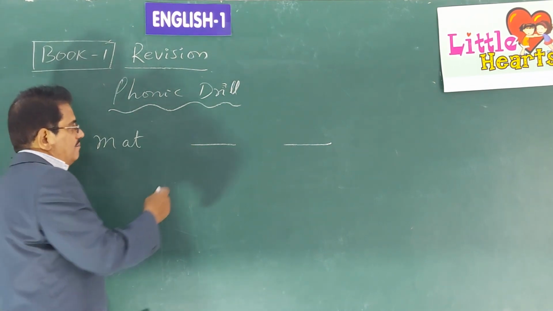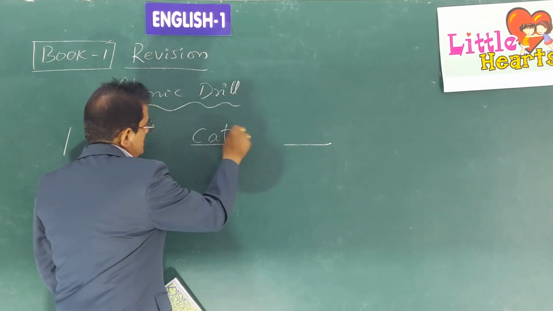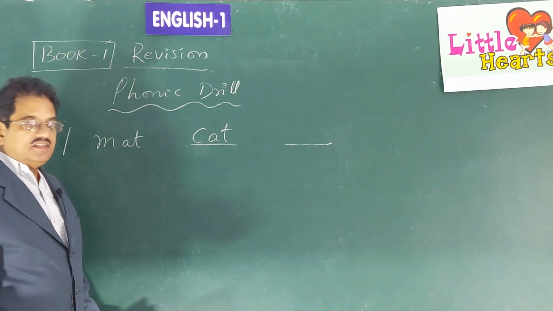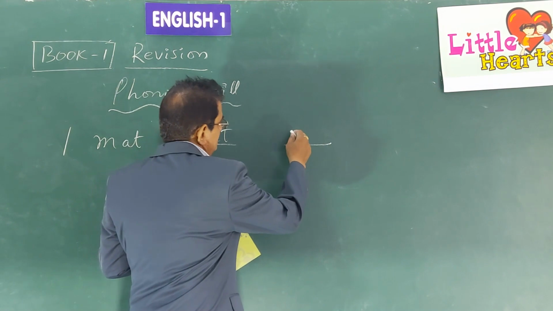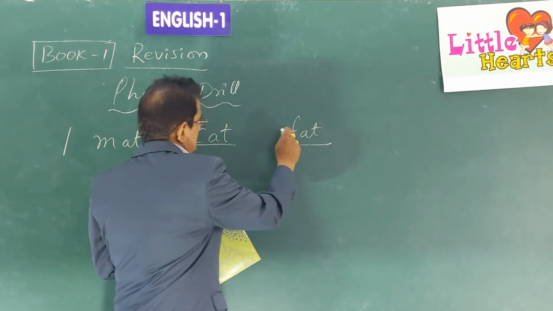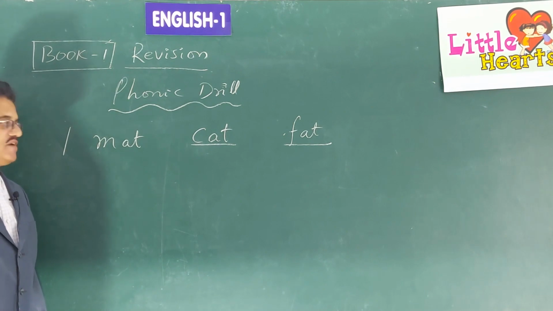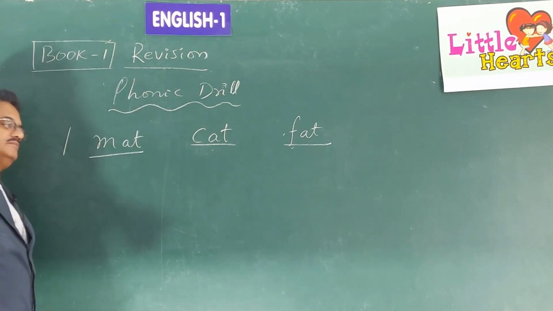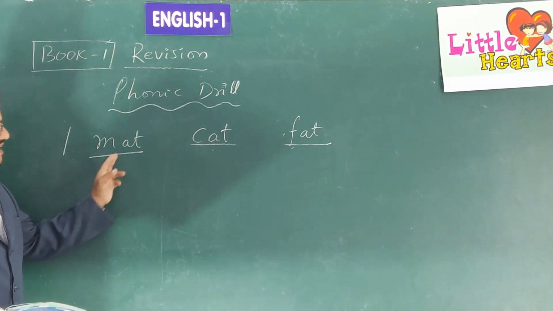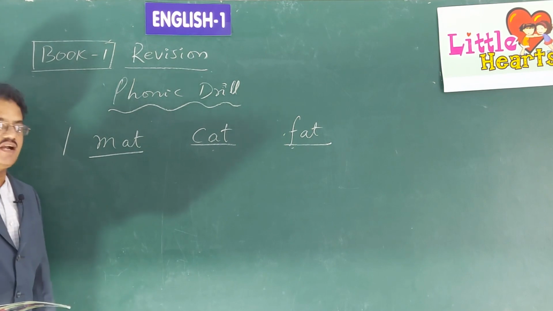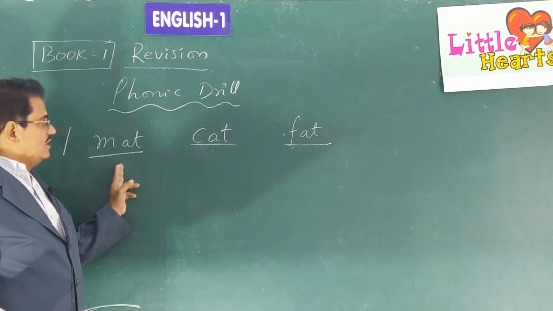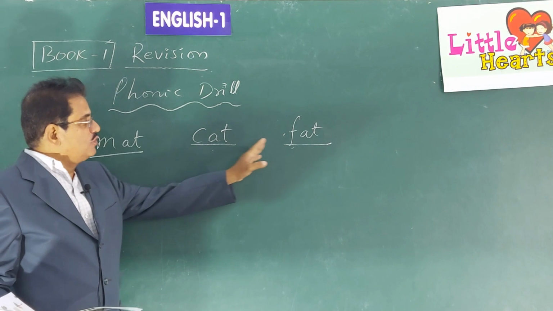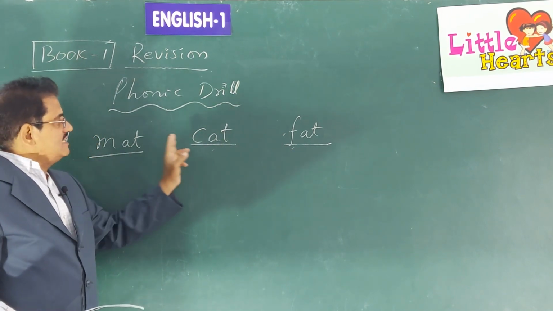For example, mat is given there. If you write CAT, how does it pronounce cat? Exactly like mat. Then what is the other word that you can write? Fat. Mat, cat, fat. Like these two words you have to write which exactly rhymes with this word. Look at that, which give the same sound. This is what is called phonic drill. The same sound that gives a particular sound, you have to write two words, at least two words, which exactly sound the same as it